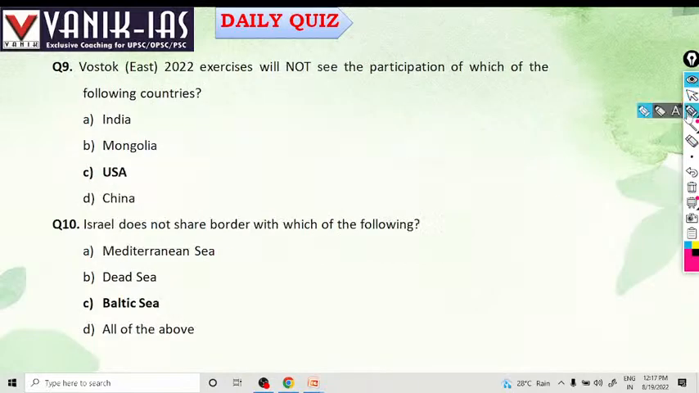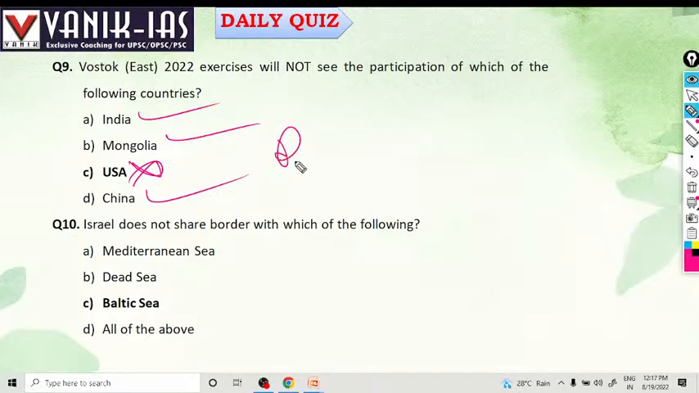Vostok exercise will not see participation of which of the following countries? There are many countries in the Vostok exercise. India will participate, Mongolia will participate, China will participate, and Russia will also participate, but the USA will not participate in the Vostok exercise. It is a multilateral exercise, right?